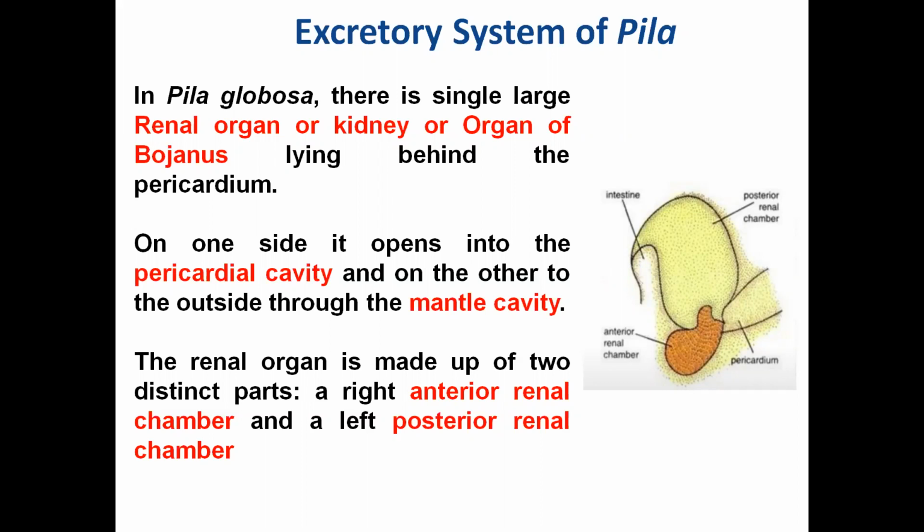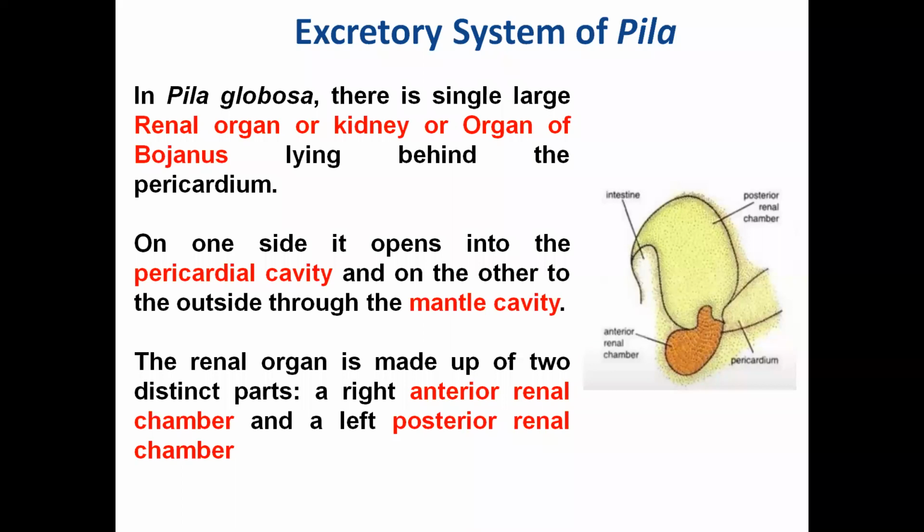So basically the organ of Bojanus, or we can say the excretory system, is bilobular in Pila, meaning it has two chambers, the small anterior renal chamber and the large hook shaped posterior renal chamber. This renal organ communicates with two different chambers in the body. On one side it opens to the mantle cavity, and on the other side it is connected to the pericardial cavity.